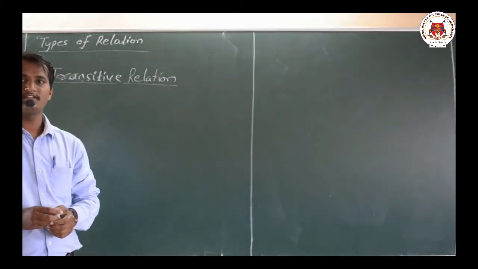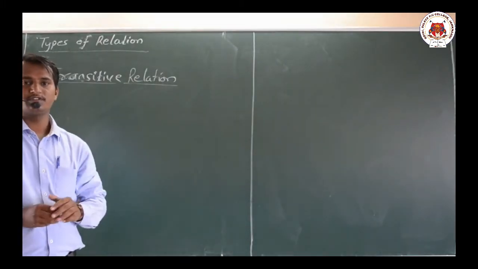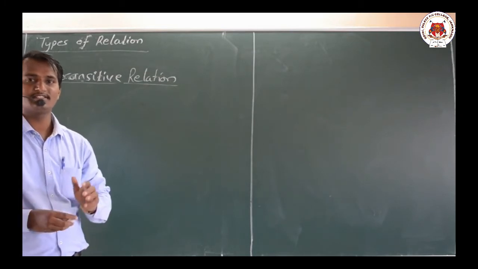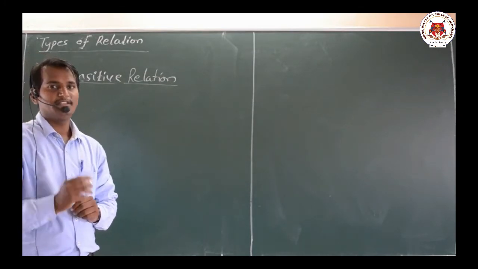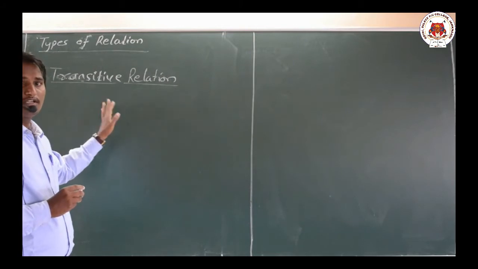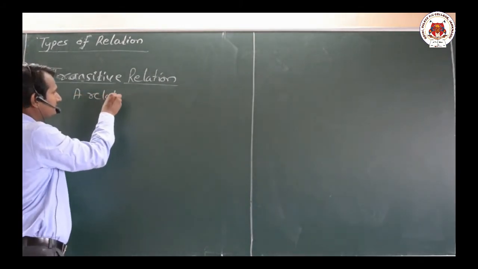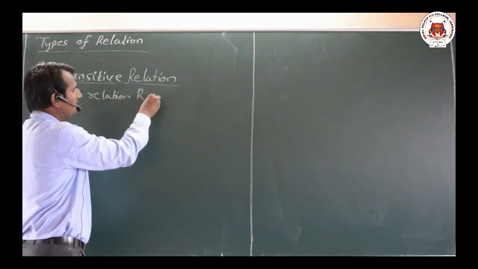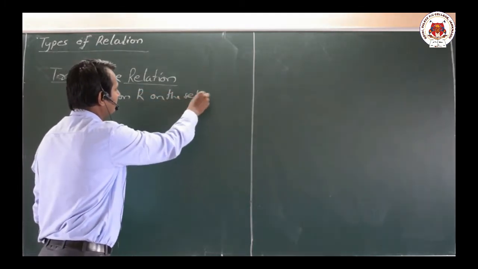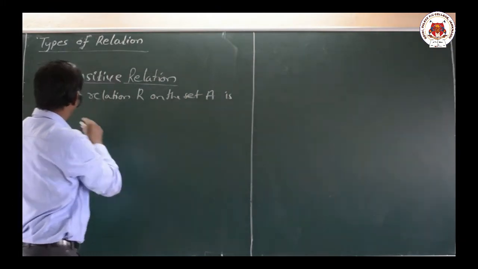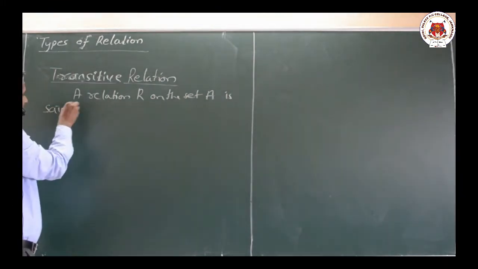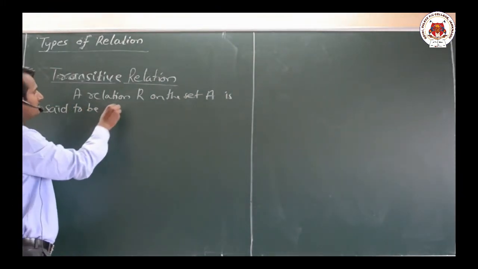Now let us move on with the last definition of this types of relation, that is transitive relation. What do you mean by this relation? Let us look onto the definition first. A relation R on the set A is said to be transitive